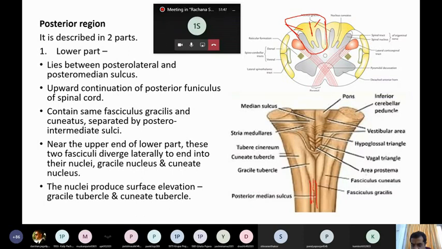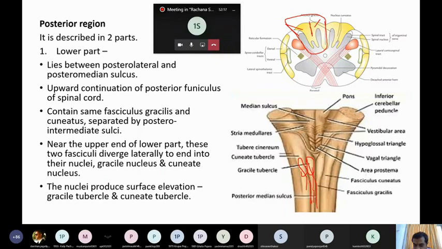As it moves upward, it is diverging laterally. Similarly, lateral to gracilis lies the cuneatus. It moves vertically up to its upper part, and when it reaches the upper part, it moves laterally. Clear? So the same thing is explained. Near the upper end of the lower part, these two fasciculi diverge laterally. They turn laterally to end in their nuclei.